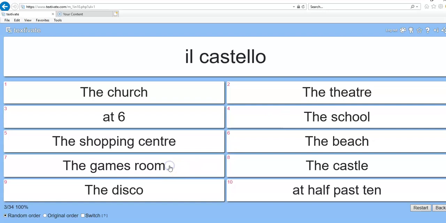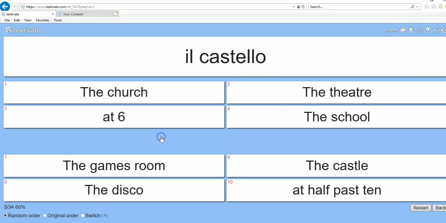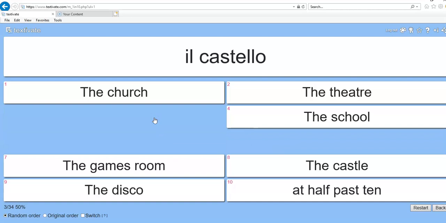You keep clicking on them, and if you get to one like Il Castello and you're not sure, your first guess is the beach. It takes it out, and that shows you got it wrong. You have another guess, you got it wrong, another guess, okay? And that's how it shows you whether you're getting them right or not.